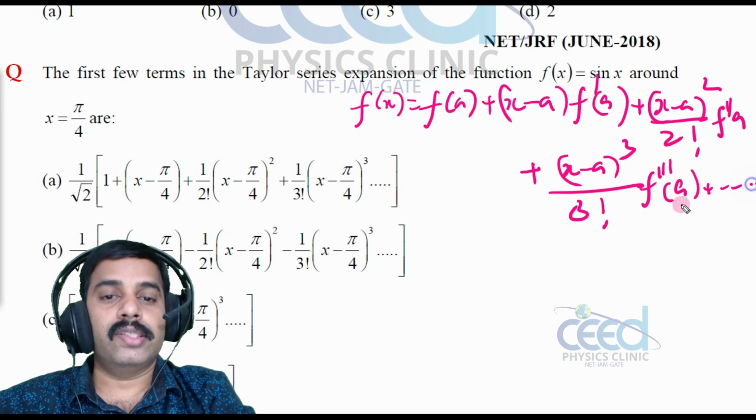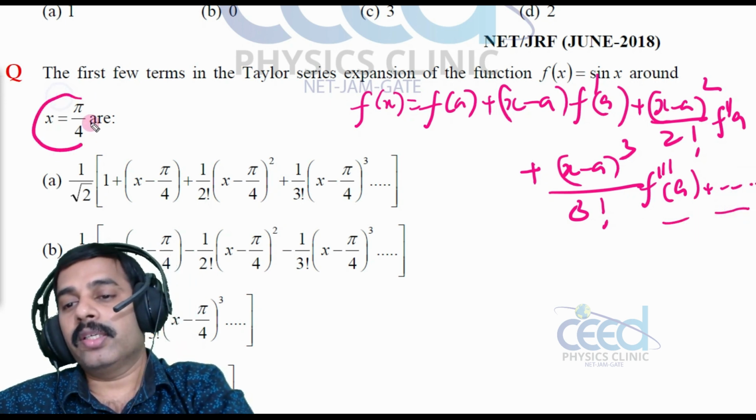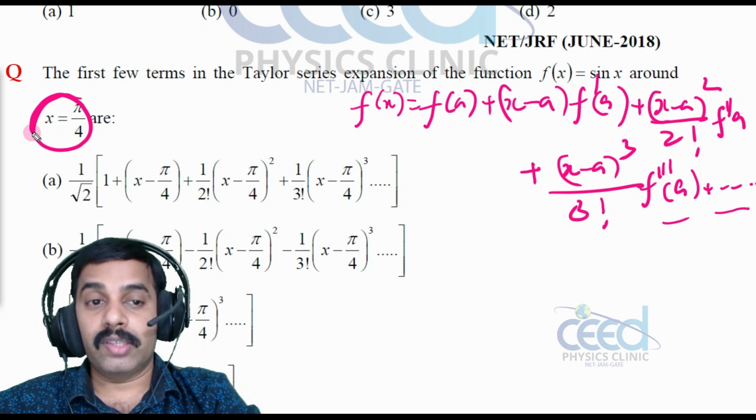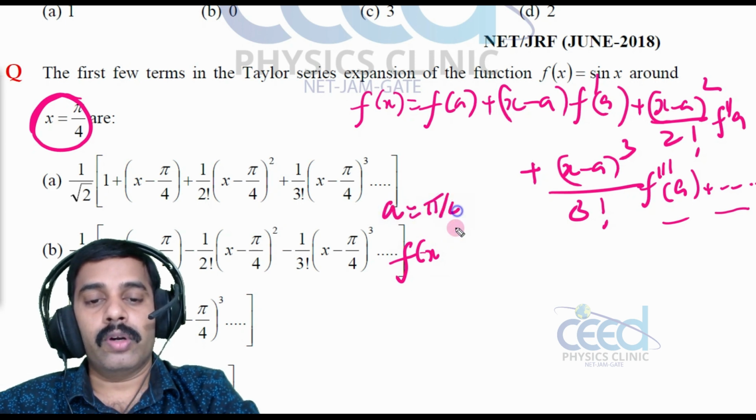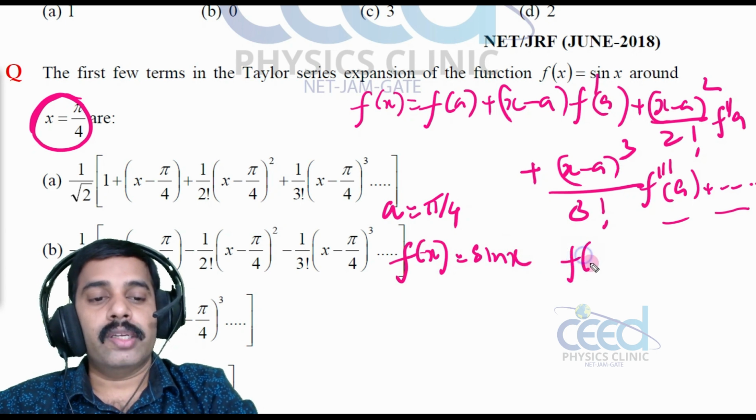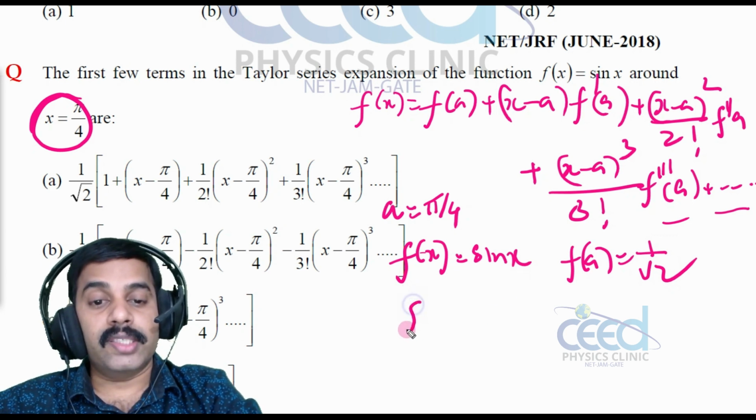This is Taylor series expansion, right? Now what is a? A is given, that is x is equal to pi by 4. What is f of x? So let me find out the various terms. A is equal to pi by 4. What is f of x? That is sin x. Then what is f of a? That is 1 by root 2, right? All right. And then what is f dash a?